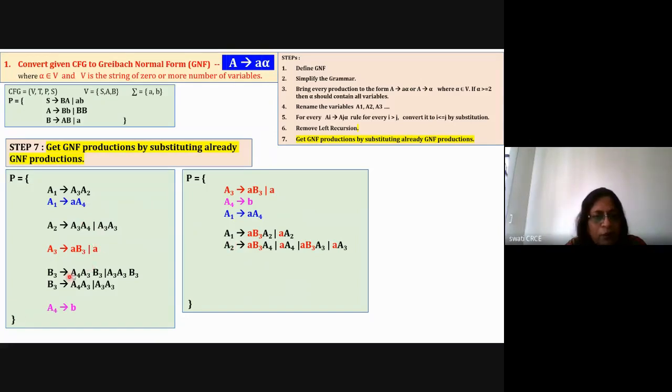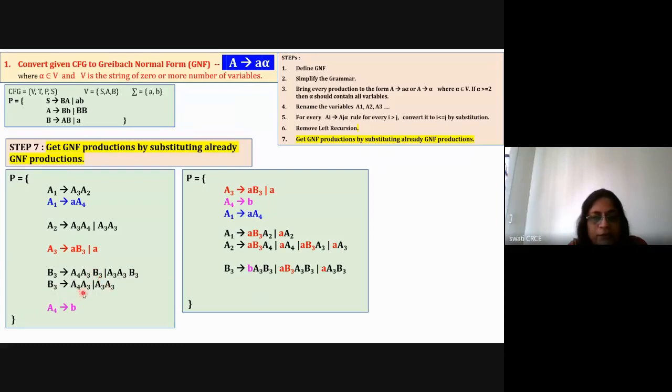This is done. Now take the next rule, B3. So B3 is equal to A4 A3 B3. So check the value of A4. A4 is small b. So replace it with small b. So for this first rule it is becoming small b A3 B3, which is also in GNF format. That is one terminal followed by all variables. Now for the second rule here there is A3, but for A3 there are two values. So here there will be two values, a B3 or a, and after that A3 B3. So this is done for the first two values of B3. Now the next two values of B3.